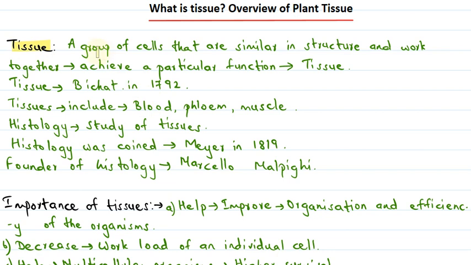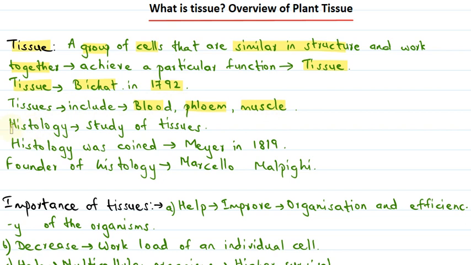It can be defined as a group of cells that are similar in structure and work together to achieve a particular function. Such a group of cells is called a tissue. This term tissue was first coined by the scientist Bichat in 1792. The tissues include blood, phloem, muscles, etc.